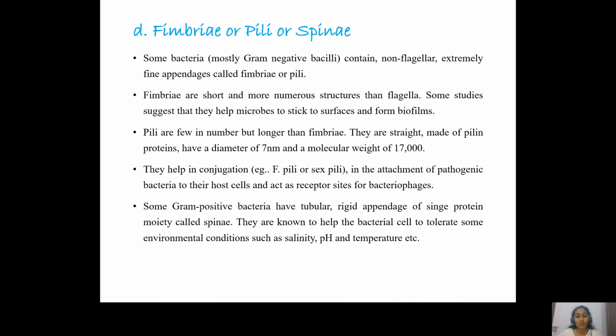And the third one are the spinae. Now, these spinae are tubular and rigid appendages. They are formed from a single protein, and they are believed to help the bacterium overcome certain environmental stress conditions like salinity, pH, temperature, and others.